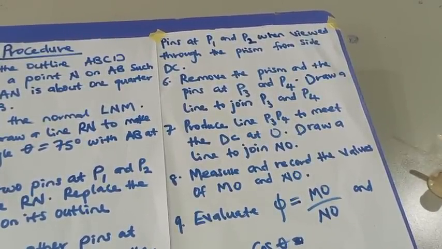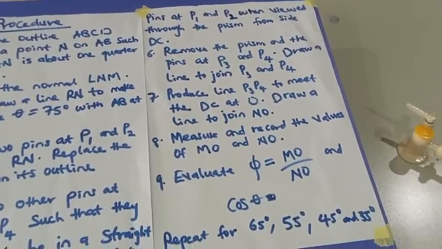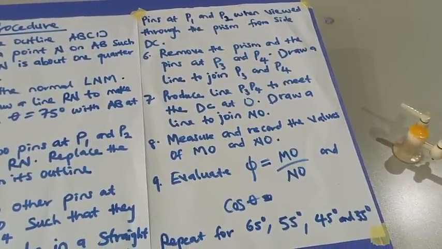Remove the prism and the pins at P3 and P4. Draw a line to join P3 and P4. Produce line P3P4 to meet DC at O. Draw a line to join NO. Measure and record the values of MO and NO. Evaluate phi equals MO over NO, and cos theta. We'll repeat it for 65, 55, 45, and 35.